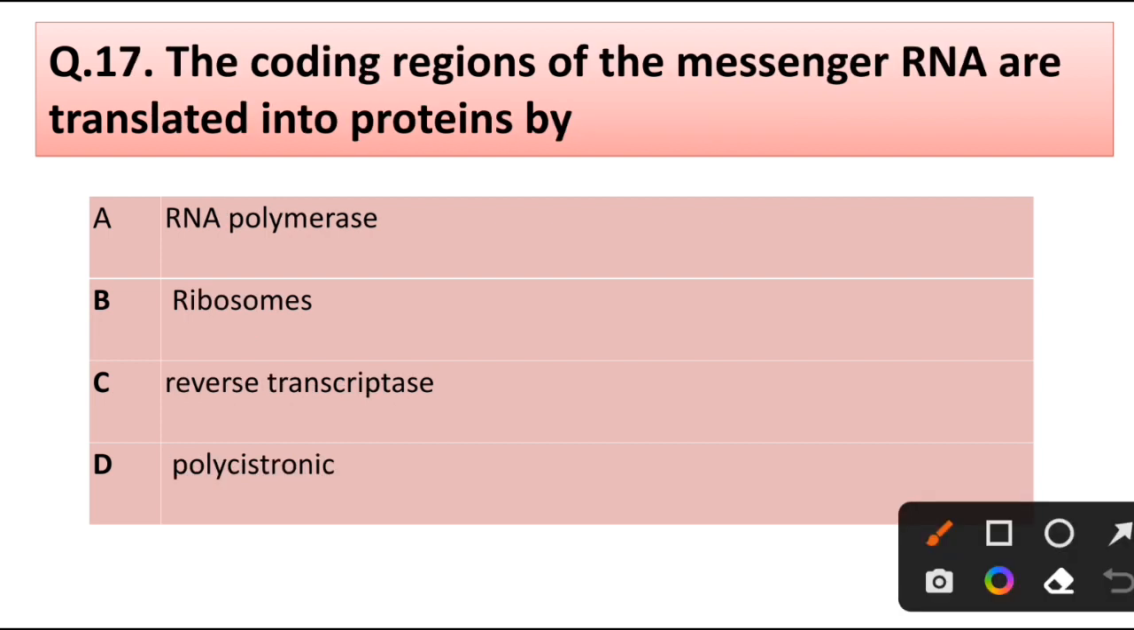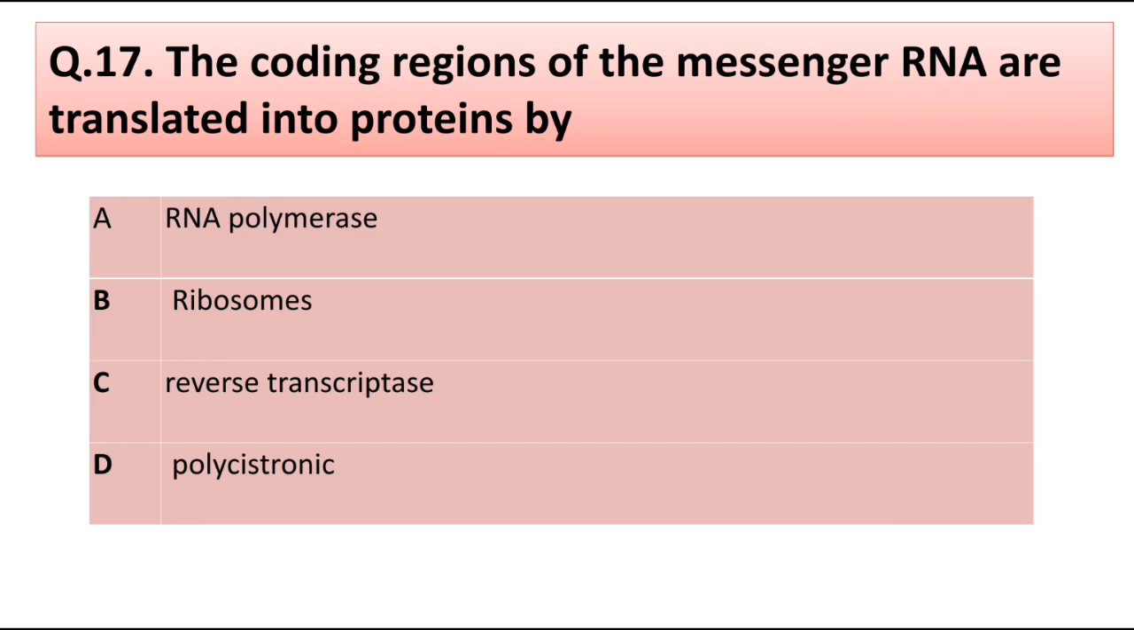Question number 70. The coding region of the messenger RNA is translated into protein by: RNA polymerase, ribosome, reverse transcriptase, polycistronic. Answer is option B, ribosome.